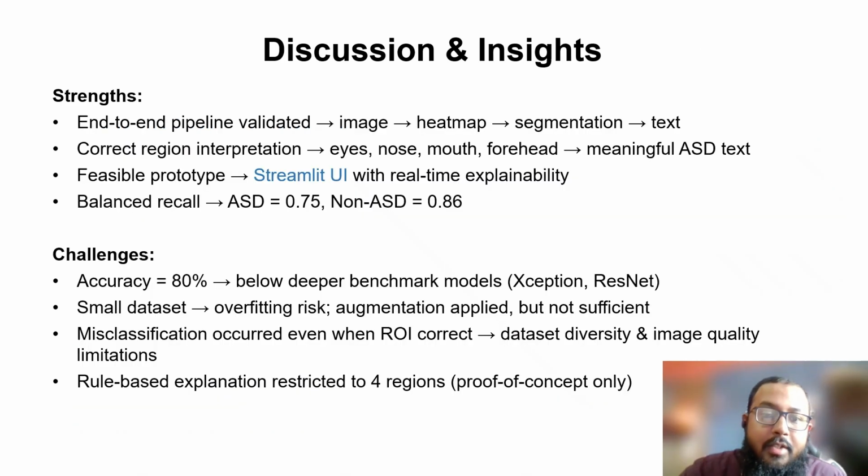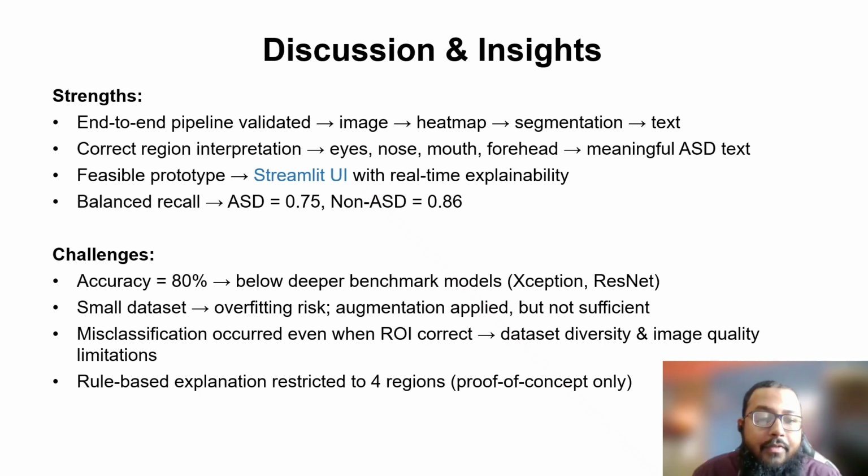And after that, what is the strength of our work? We have validated an end-to-end pipeline: image, heat map, segmentation, and text, and we made a correct region interpretation, like a meaningful ASD test. We have also made a prototype which gives real-time explainability, and there is a balanced recall for both ASD and non-ASD.